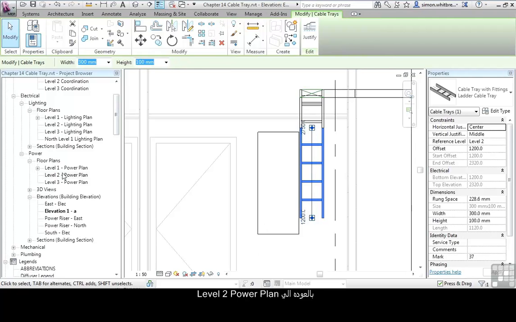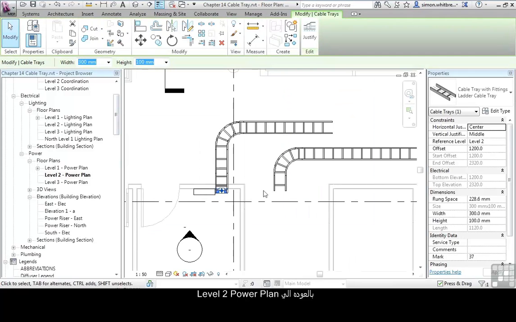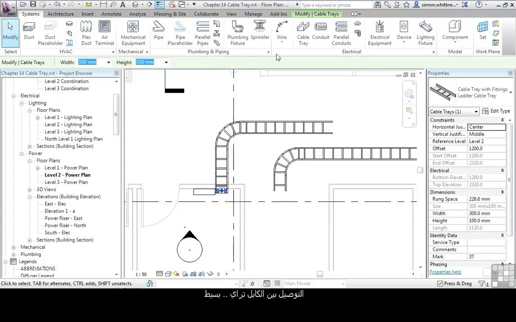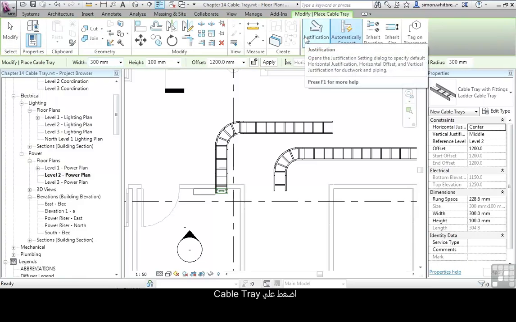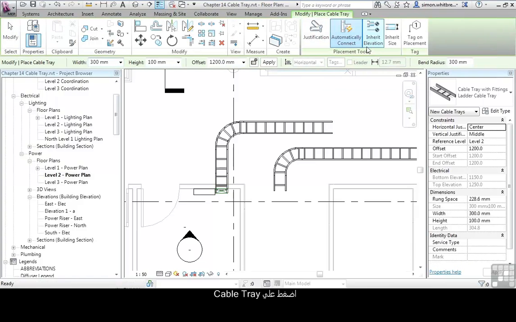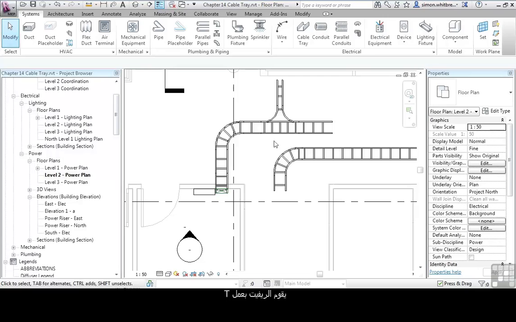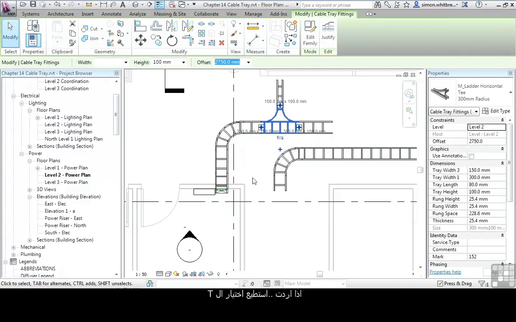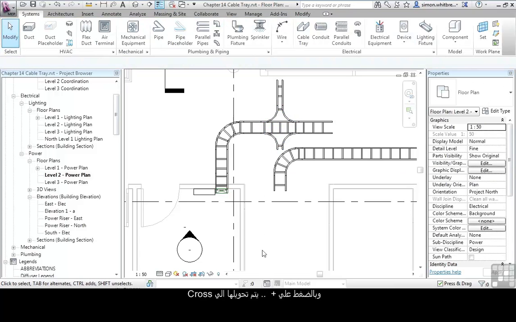If I go back to my Level 2 power plan, you can see that my layout is adjusted to suit. Connecting to the cable tray is simple. Click on Cable Tray. I'll inherit the elevation, specify a size, and just select a point to draw from. Revit creates a T-fitting. If I want to, I can select the T and by clicking on the plus sign, turn it into a cross. Changing the size of these is just as easy.